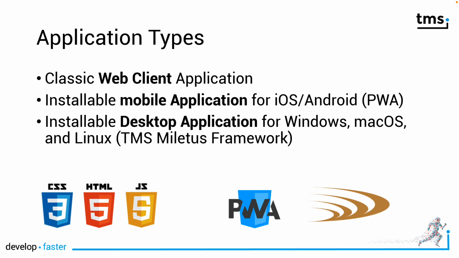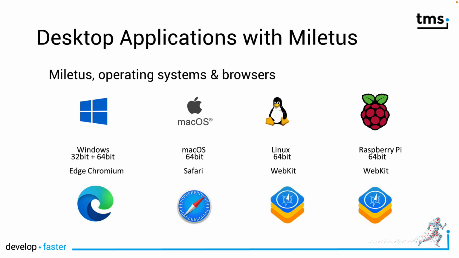And third of all, TMS now offers desktop applications built on top of TMS Web Core using the TMS Miletus framework. That way, you can build installable desktop applications for Windows, macOS, Linux, and the Raspberry Pi. TMS Miletus supports Windows, macOS, Linux, and the Raspberry Pi. And what you see here is also the different versions of the operating systems that are supported. You can see that on Windows you can address 32-bit and 64-bit, and all other operating systems are 64-bit only.